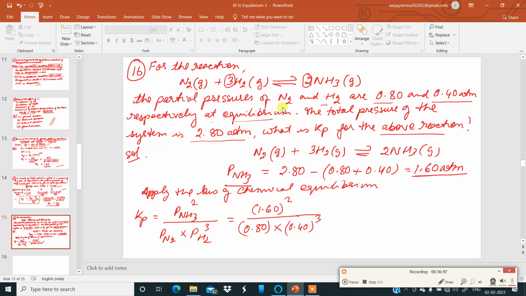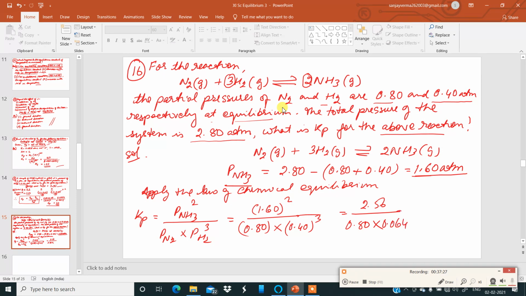If you go ahead and simplify this, 1.60 into 1.60 comes to 2.56, divided by 0.80 into 0.40 cubed. 0.40 into 0.4 into 0.4 comes to 0.064.